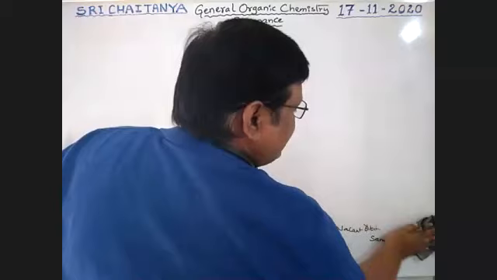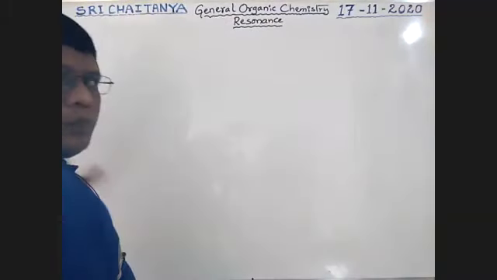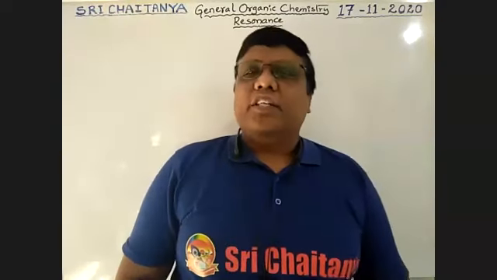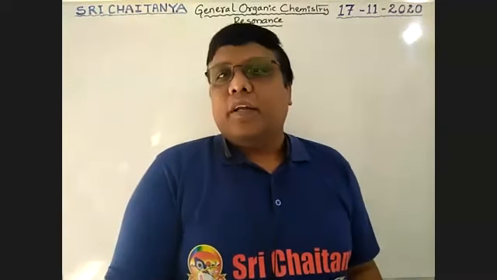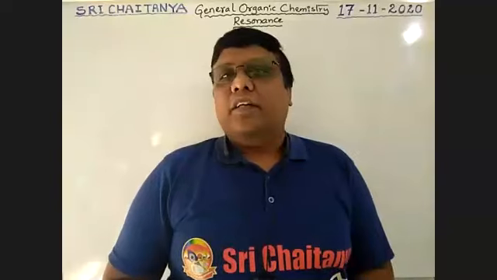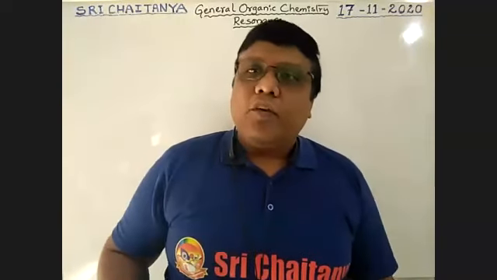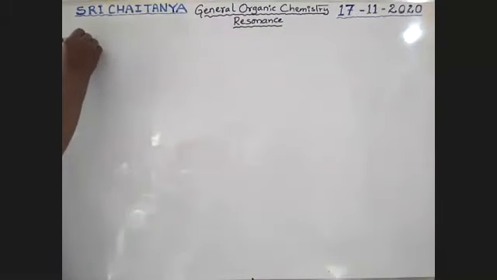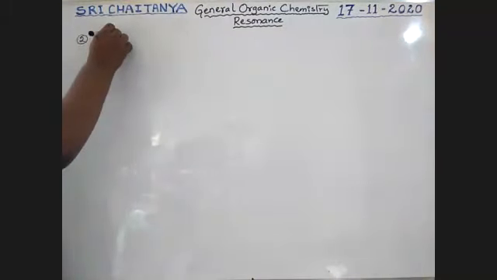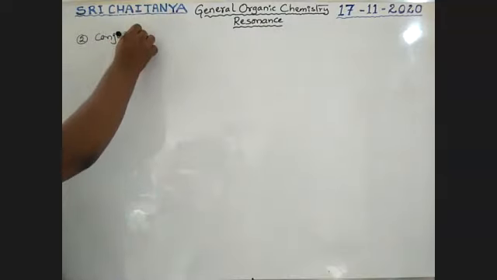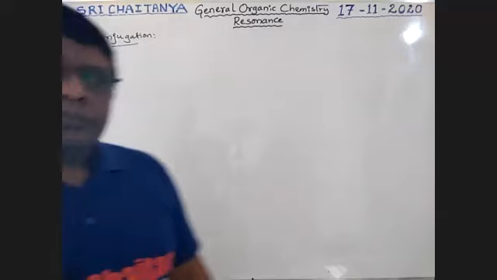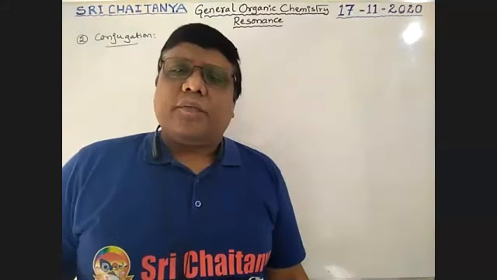So the second condition is conjugation, boys. What is this conjugation? Conjugation is very, very important. These two conditions must be satisfied for a molecule exhibiting resonance. Okay, what is this conjugation, sir?